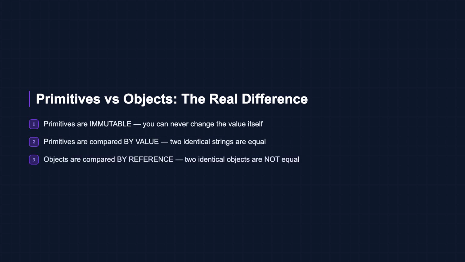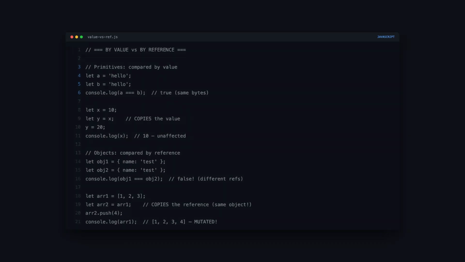Objects are compared by reference. 2 objects with identical contents are not equal because they're 2 different objects in memory at 2 different addresses. And at the engine level, primitives live on the stack with the variable. Objects live on the heap, and the variable just holds a pointer to the heap location. This distinction affects performance, equality checks, and how arguments pass into functions. Let's see it in code.